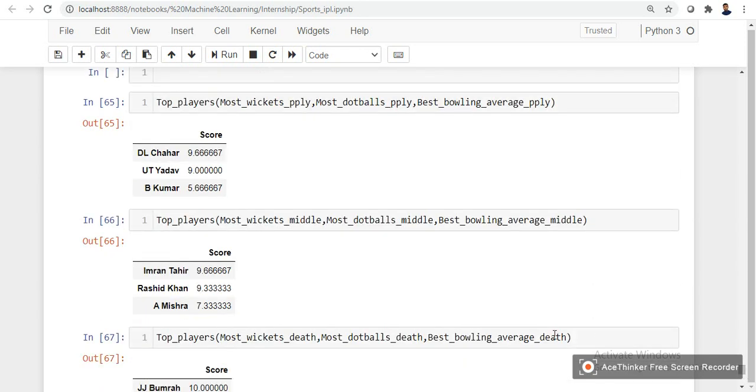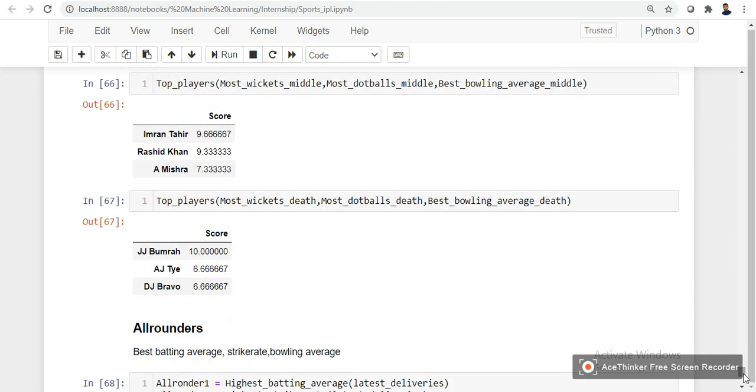Next, Imran Tahir, Rashid Khan, and Amit Mishra are the best bowlers in the middle overs, combining all these categories. The best bowlers in the death overs, combining most wickets taken, most dot balls, and best bowling average, are Jasprit Bumrah, AJ Tye, and DJ Bravo. These are the 9 bowlers we can suggest a company to endorse for their products.